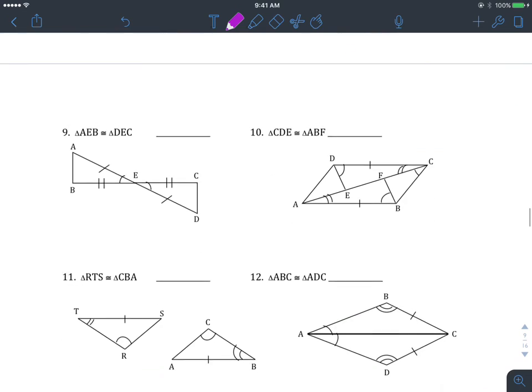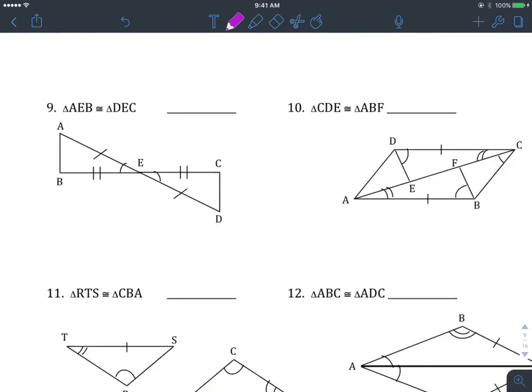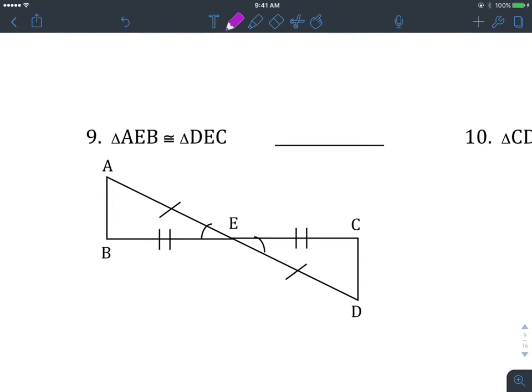Let's do a couple more here. I think we've got another page. Here they have the vertical angles already marked for us. So you have side, angle, side, and then side, angle, side in that same order. So this one's good.